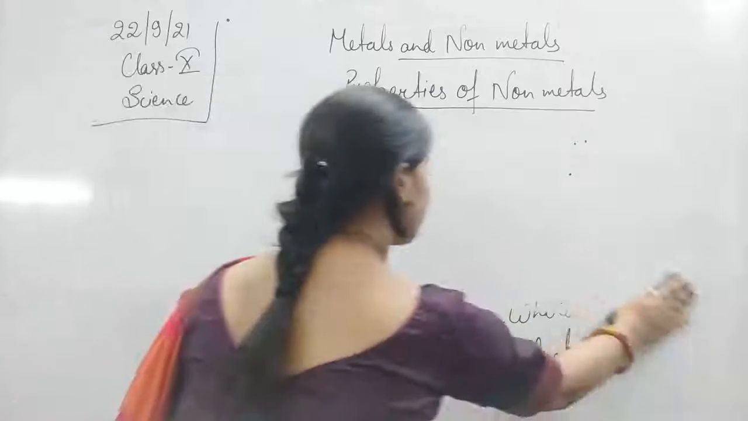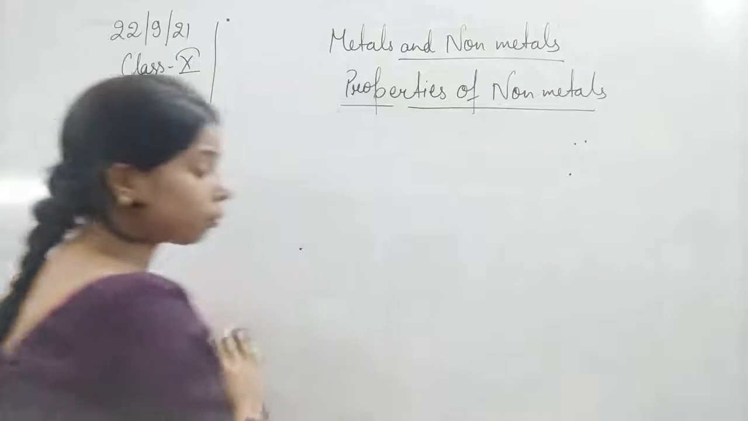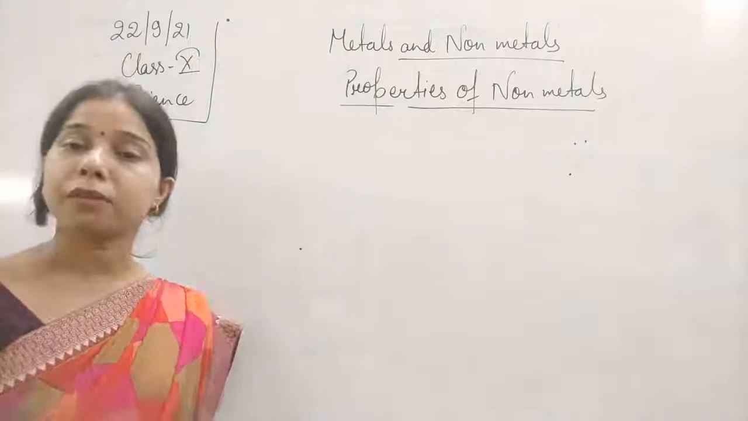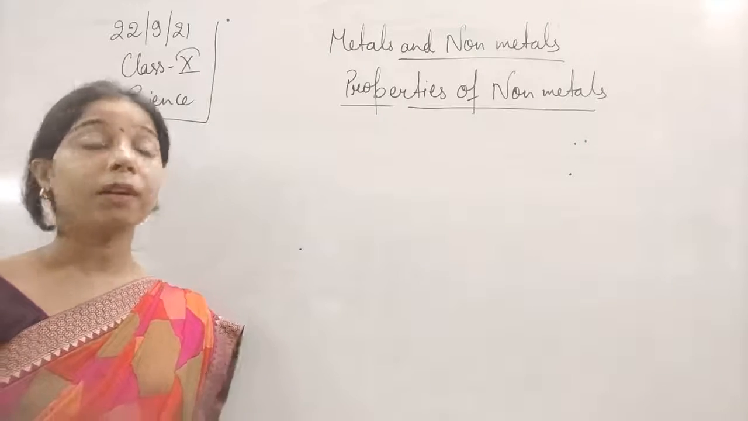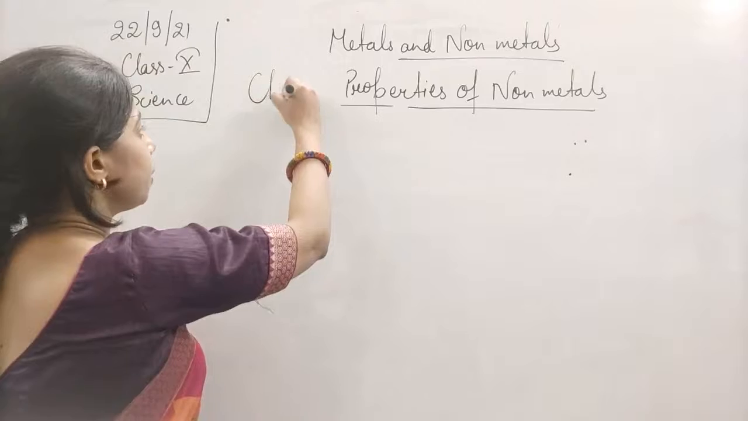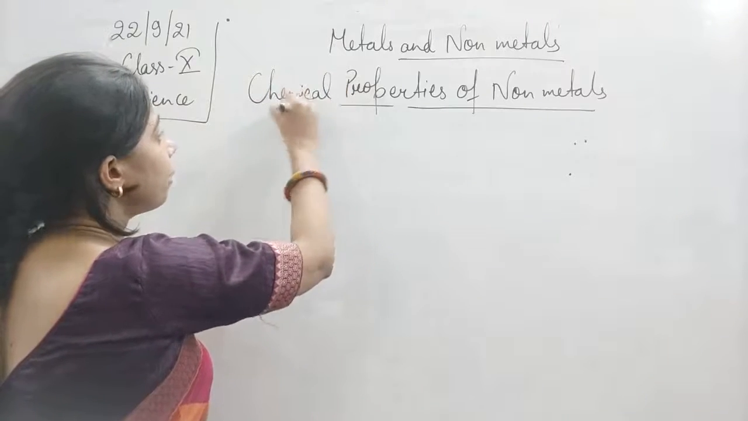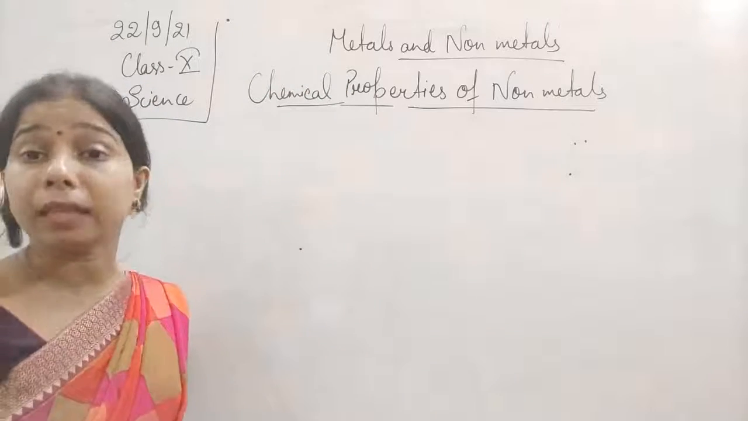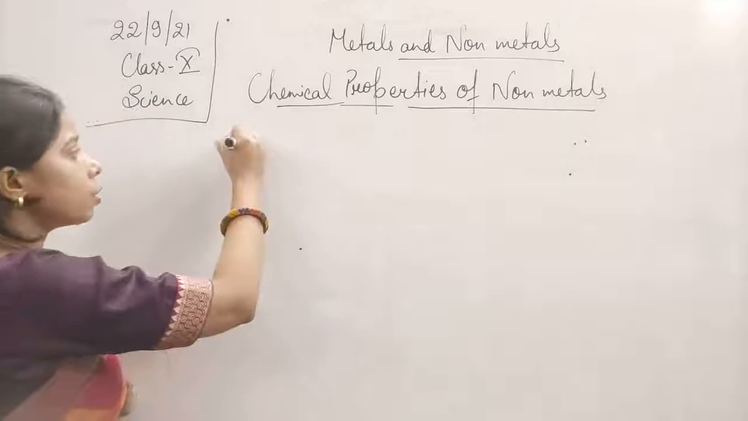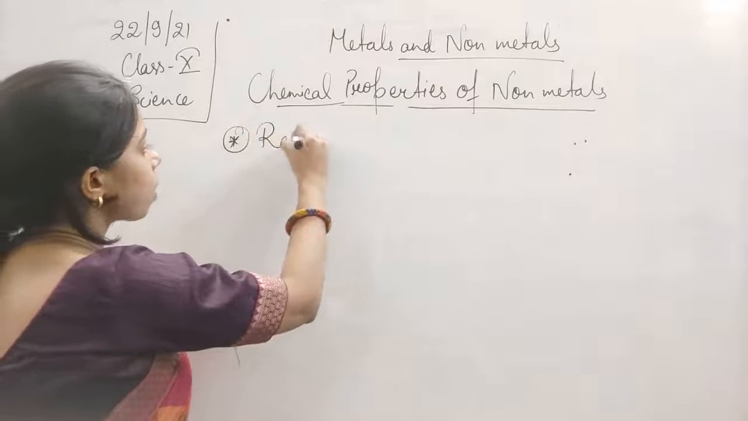Chemical property. Physical property was related to appearance and temperature. But when we talk about chemical properties, it means what kind of reaction the metal will show with different chemicals. Starting with the first one, that is reaction with oxygen.